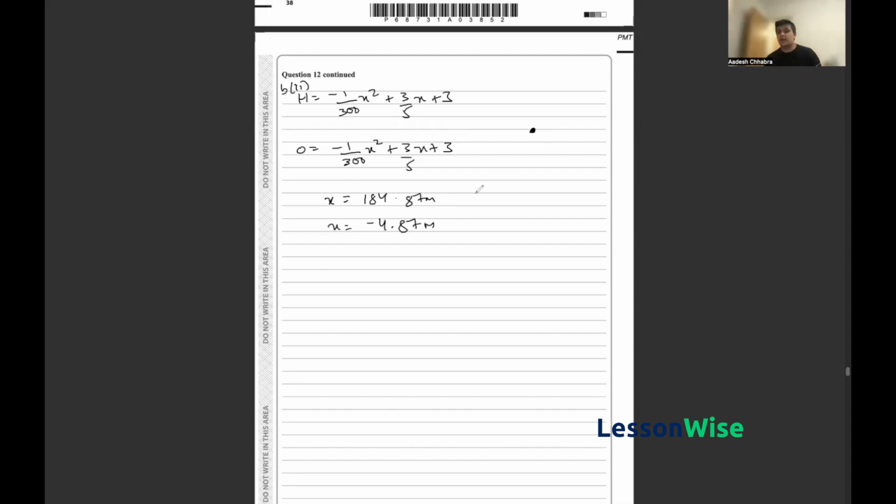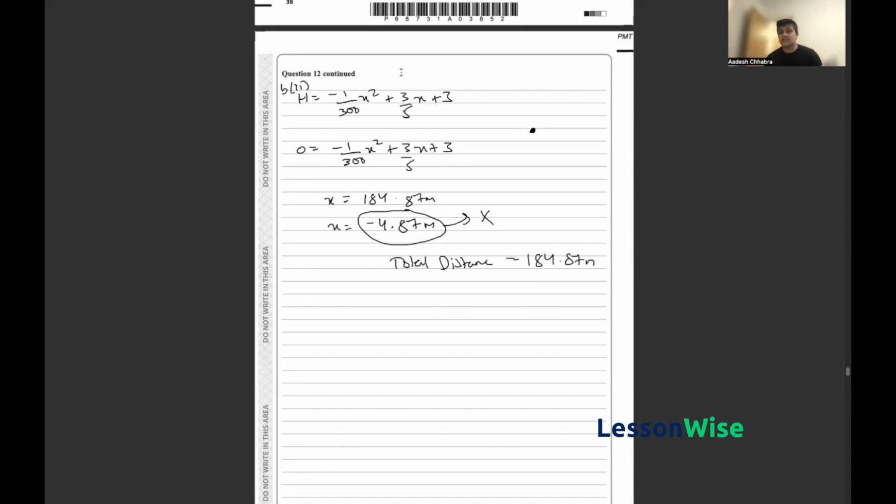Now, since we are talking about distance, we can cancel out this negative term here, as distance cannot be negative. So we know that the total distance traveled is equal to 184.87 meters. But be careful, the question has asked us to provide it to the nearest meter, so we have to round this up to 185 meters. And that concludes part B.